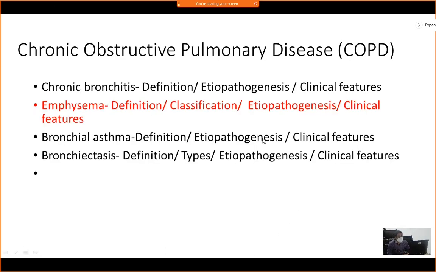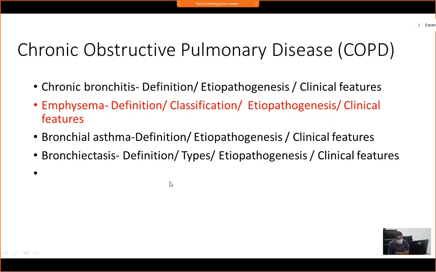Now another important topic, which is asked both in Viva and theory. If somebody asks me which is the only topic I would read from the respiratory system for the exam, because I don't have time, then this has to be COPDs. You cannot skip the respiratory system without knowing COPDs.